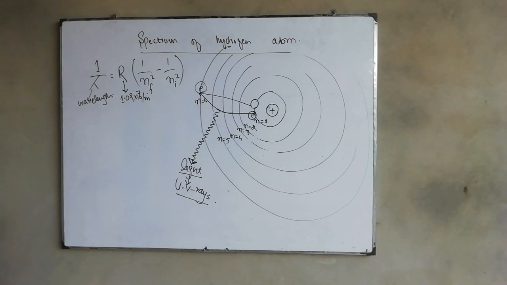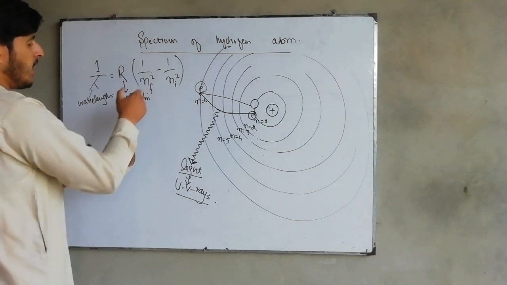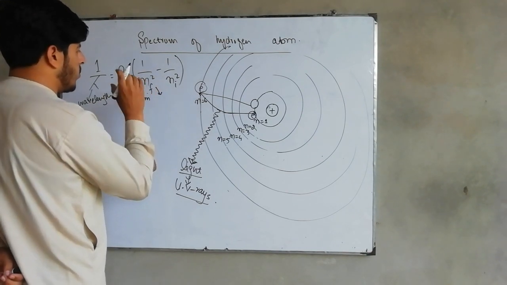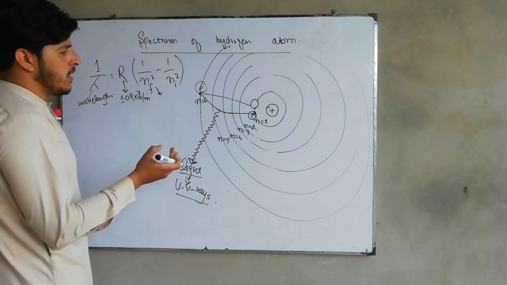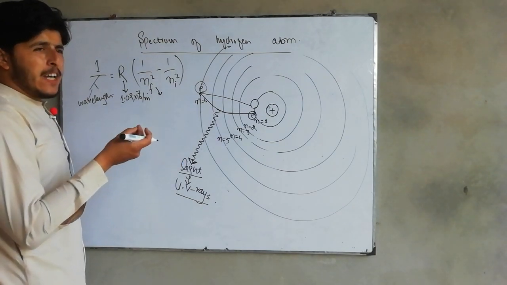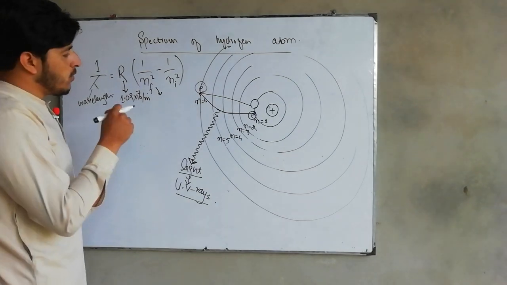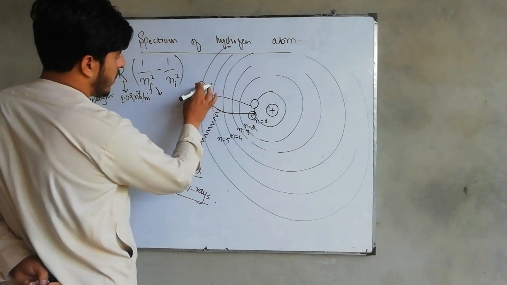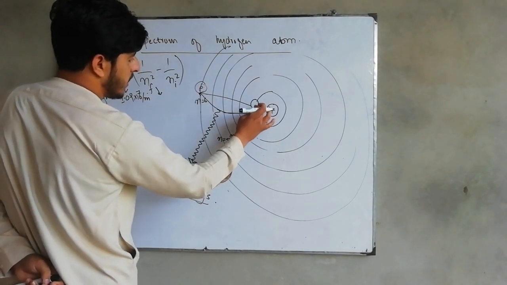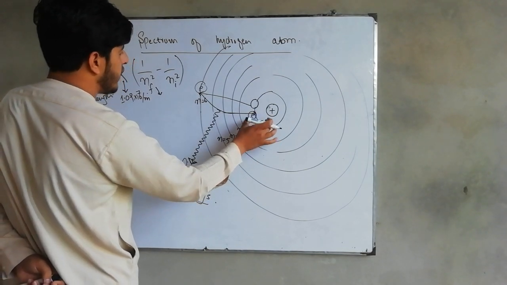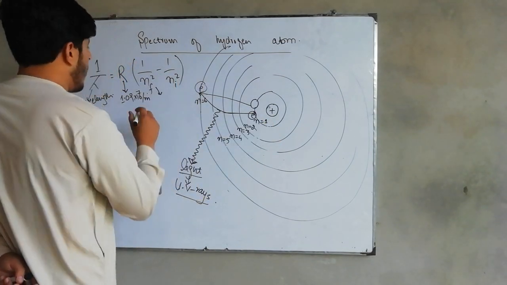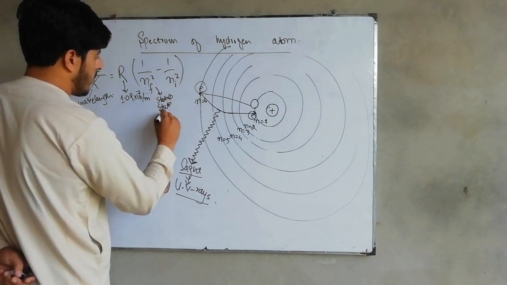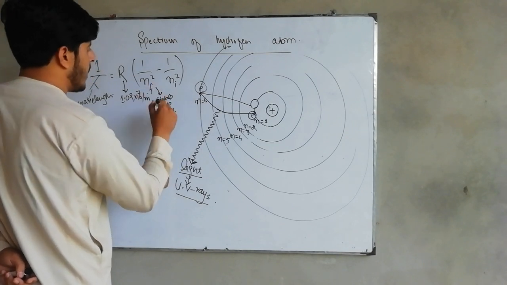And what about this one? nf is the final shell, the shell where the electron gets stability and becomes totally stable. For example, the shell n is equal to 1. Here the electron coming from n is equal to 6 to n is equal to 1 gets stability, so that stable state can be represented by nf. This is the stable state of the electron.